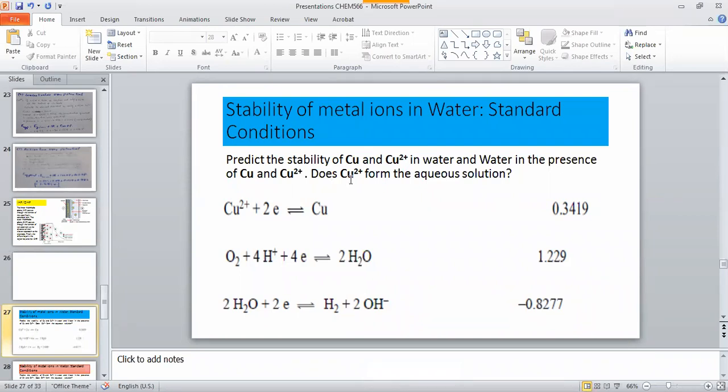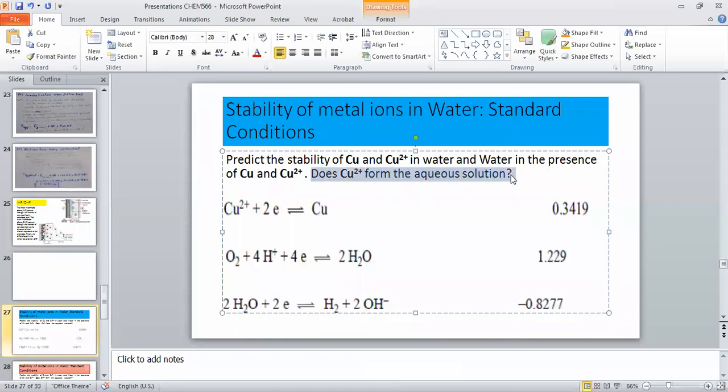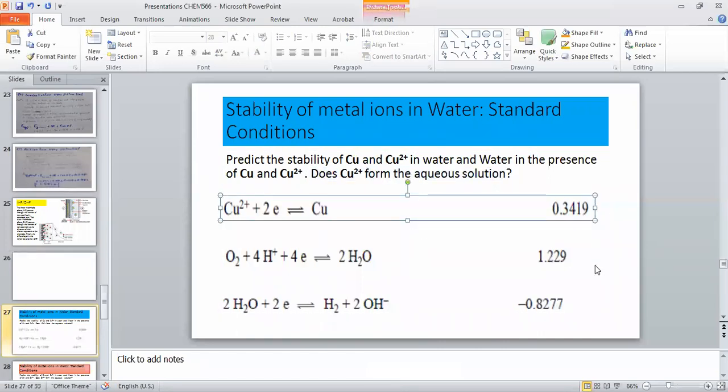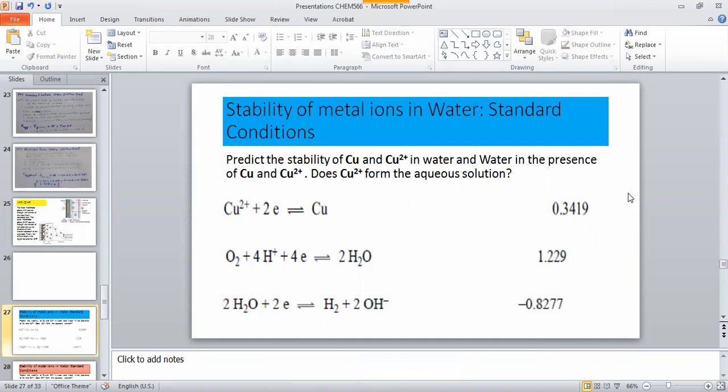So this is another question you may ask, because you are forming as a chemist, you prepare the aqueous solution. So how can you say that one of the metal ions forms the aqueous solution? So what does it mean? And we are giving you the reason out of the electrochemistry. So these are the first objectives. Now again I am starting in the very simple way.